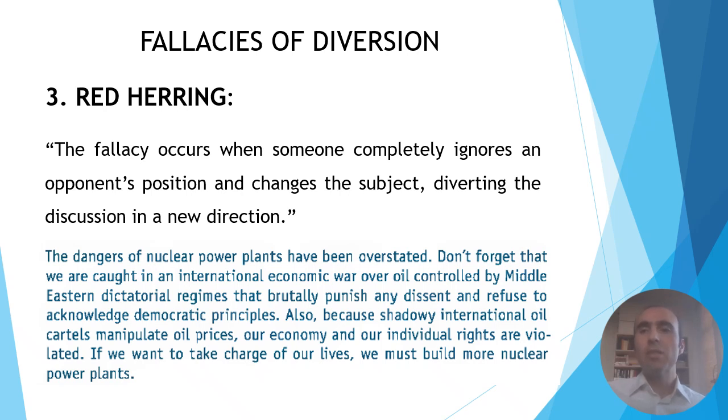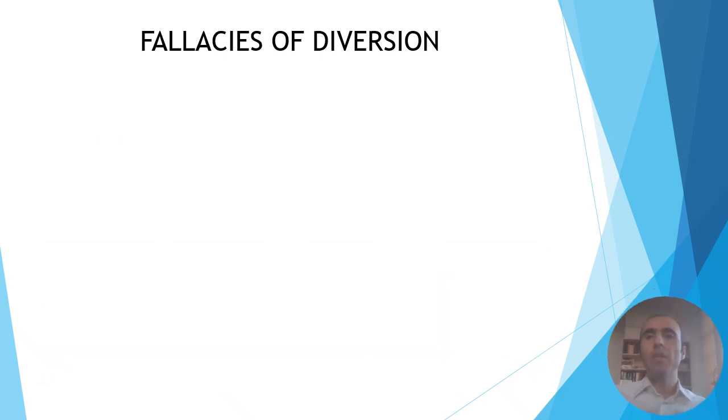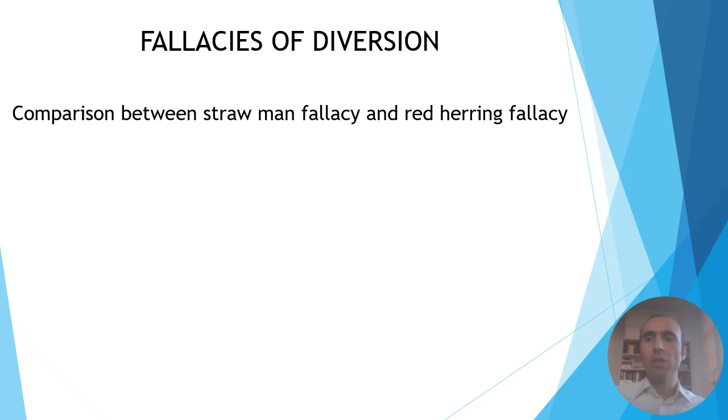Here, the speaker is diverting the discussion about the dangers of nuclear power plants and instead is addressing the international economic war over oil. It is important not to confuse the different fallacies of diversion. I will compare the straw person fallacy and the red herring fallacy.